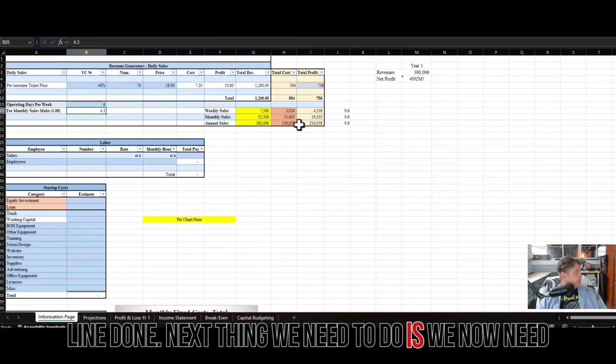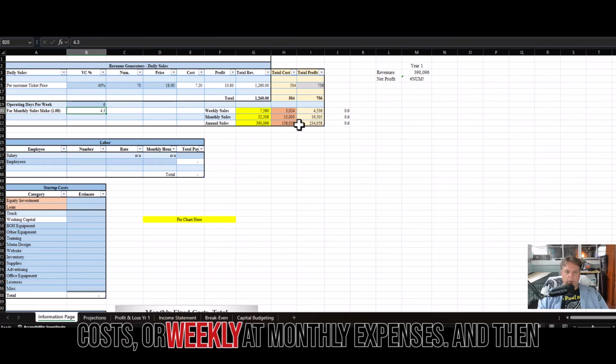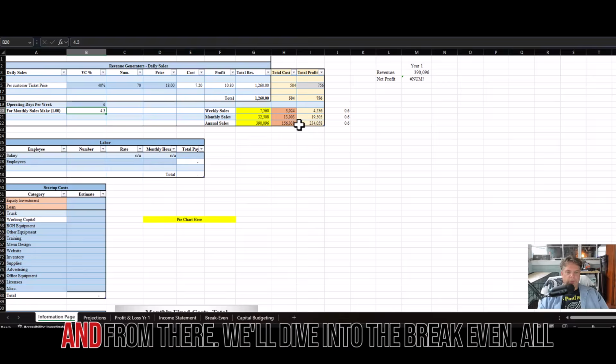Next thing we need to do is fill out our labor, our startup costs, and our monthly expenses. And then that's going to help us determine our net profits. And from there, we'll dive into the break even.